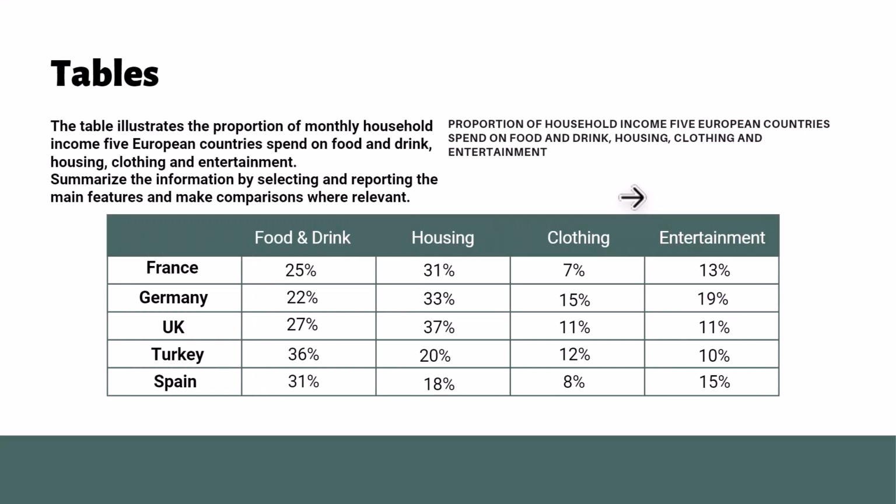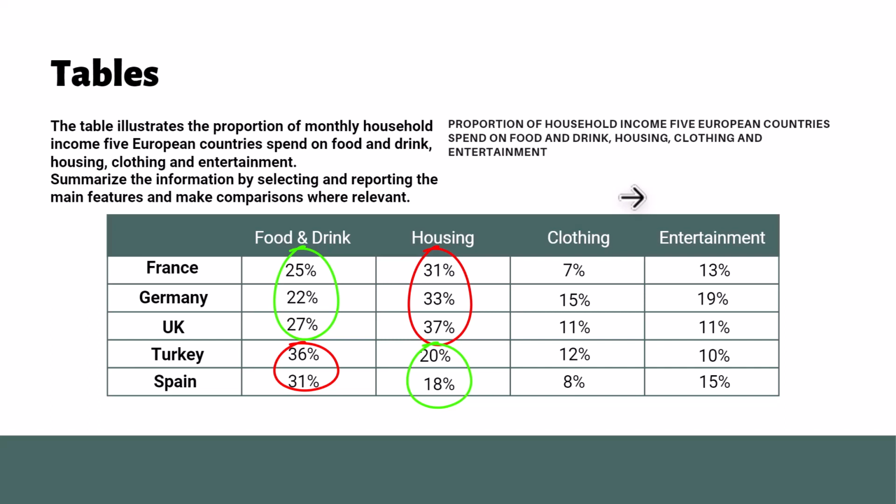Let's take a look at the spending patterns of 5 European countries and group the data provided. The majority of income in France, Germany, and the UK goes towards housing, which is a significant expense in these countries. On the other hand, Turkey and Spain allocate most of their income to food and drink, which makes it a significant expense for them. In France, Germany, and the UK, food and drink follow housing as the second largest expense. Meanwhile, in Turkey and Spain, housing ranks as the second most significant expense.